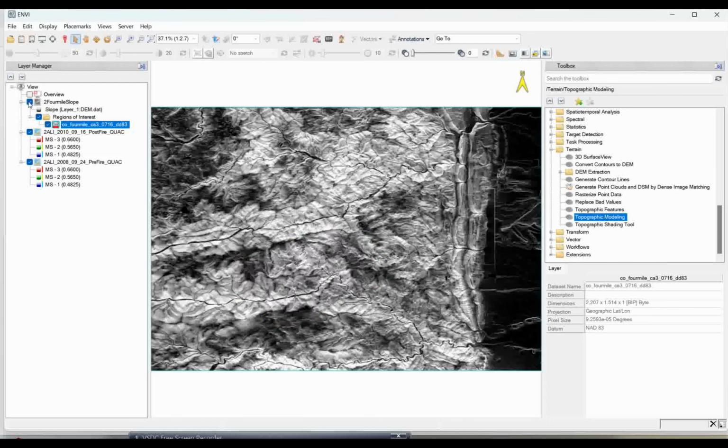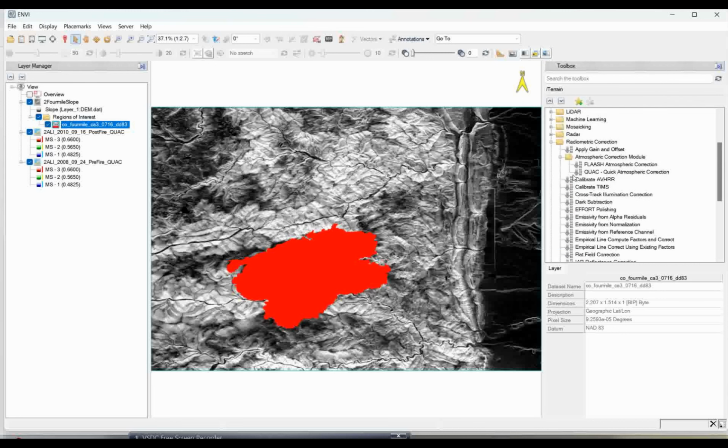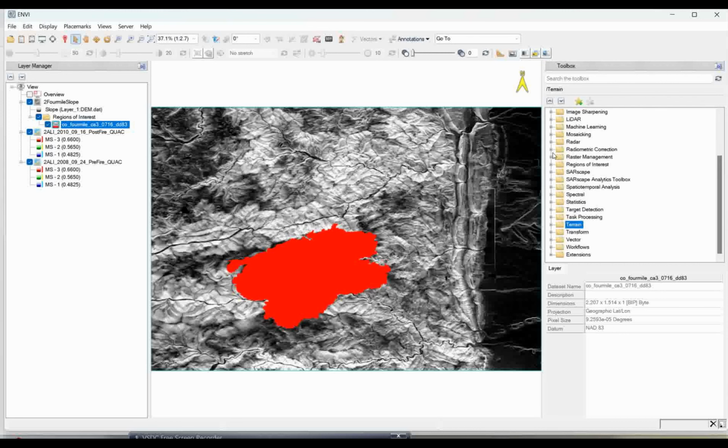So if you click, you can see this. Now using this ROI tool, if you want to cut, you can also do that. But in 5.7 they actually changed it and removed this particular tool. If you go to Region of Interest, there is no tool for subset by ROI, so that is not there. So you can use another process for doing the subset, and that is very easy.